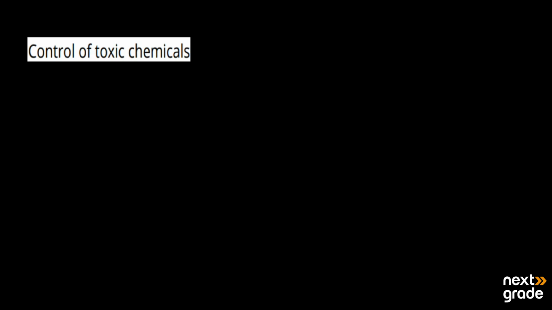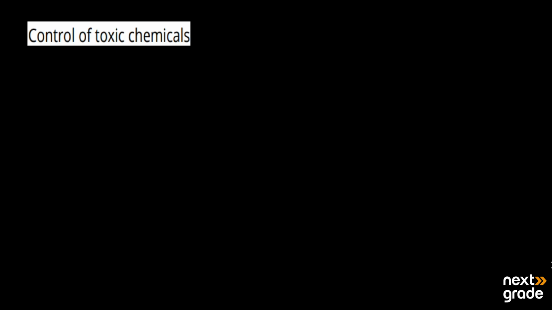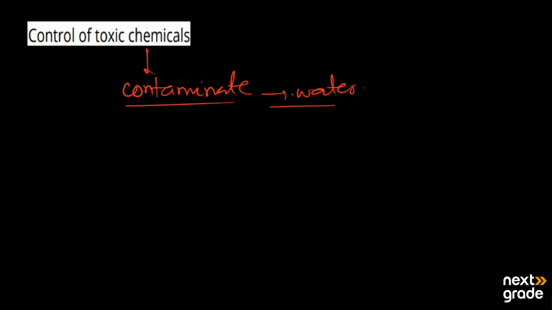On the other hand, we must control the use of toxic chemicals, as many chemicals contaminate the water and may cause illness.